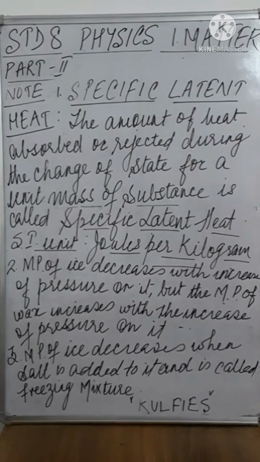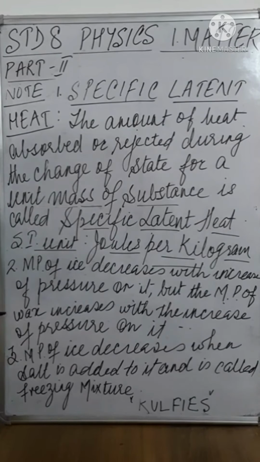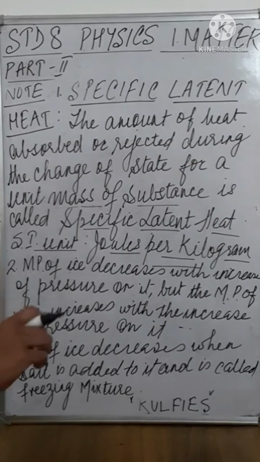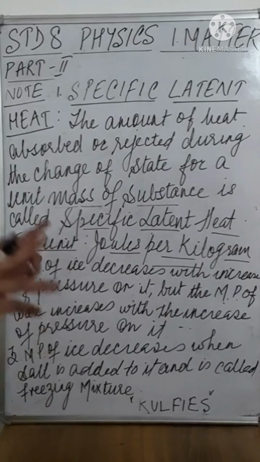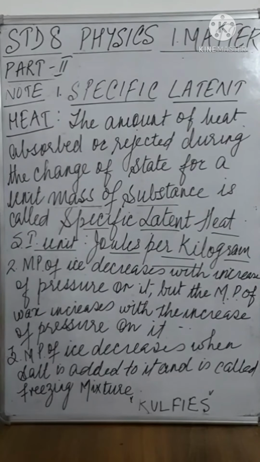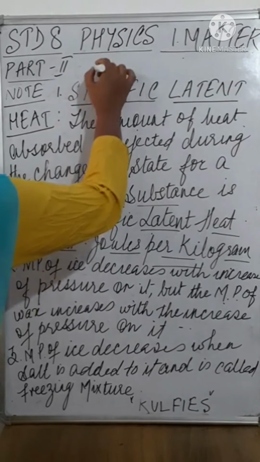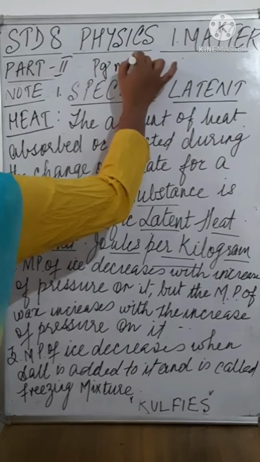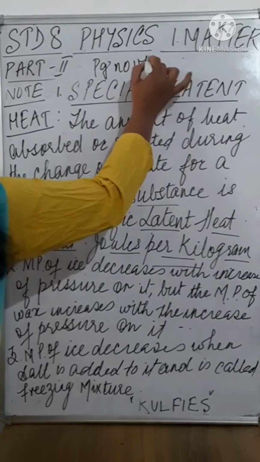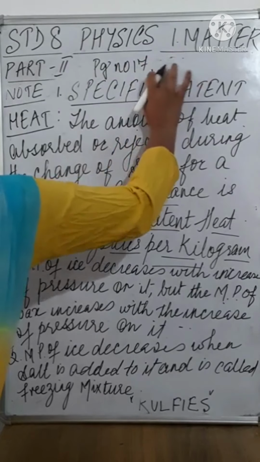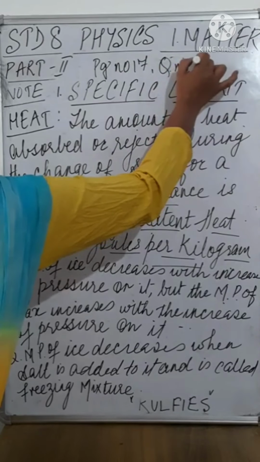Alright, now some more homework for you. In the first part I had explained the flow chart for the complete cycle of change of state. So you will write that down in the form of question and answer in your notebook. Three I had given earlier, so the fourth one you will write is given on page number 17. Page number 17, it may differ in your book. On page number 17, you will answer question number 7.